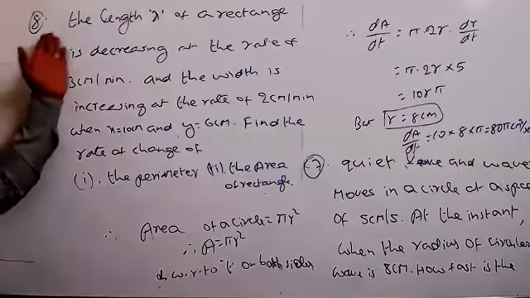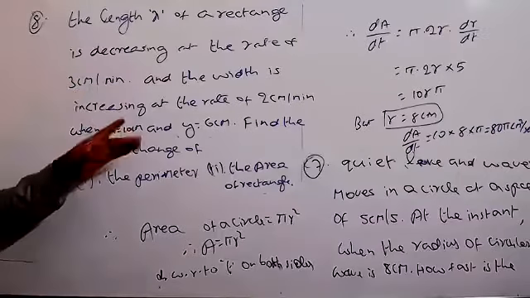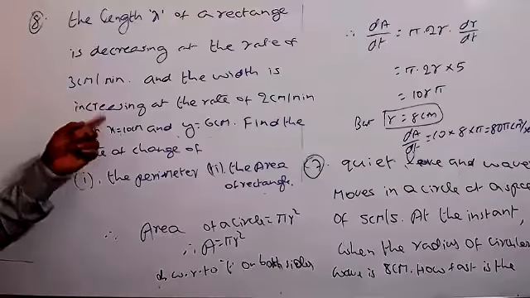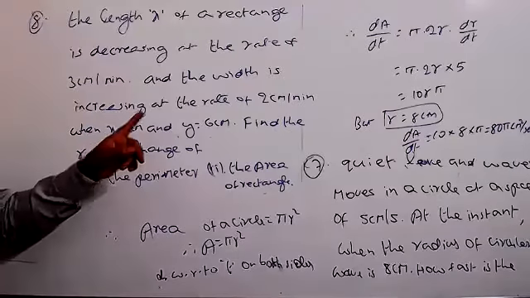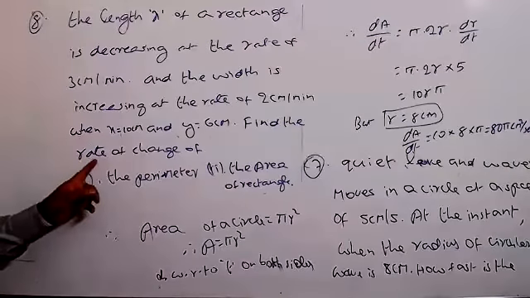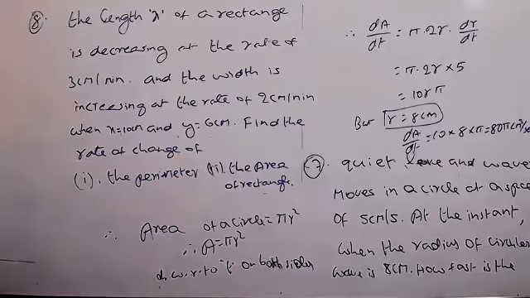The length x of a rectangle is decreasing at the rate of 3 centimeter per minute, and the width is increasing at the rate of 2 centimeter per minute. When x equal to 10 and y equal to 6 centimeters, find the rate of change of first the perimeter and second the area of the rectangle.